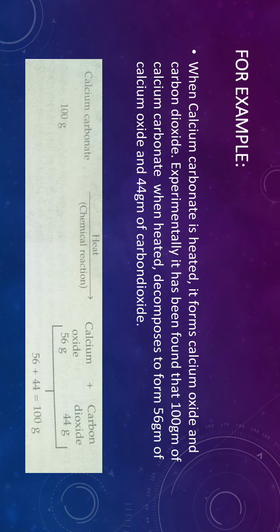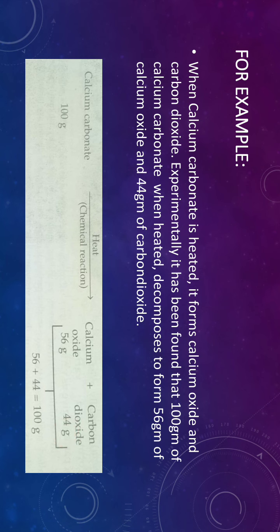Now you see, this is the reaction. Calcium carbonate is 100 gram. When it is heated, it forms calcium oxide, which is 56 gram, and carbon dioxide, which is 44 gram. If we add the total mass of the products, that is 56 plus 44 gram, we can see the total mass of the product will be 100 gram, which is equal to the mass of the reactant.